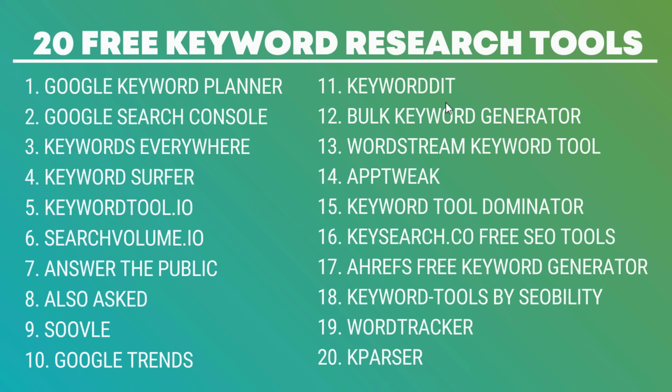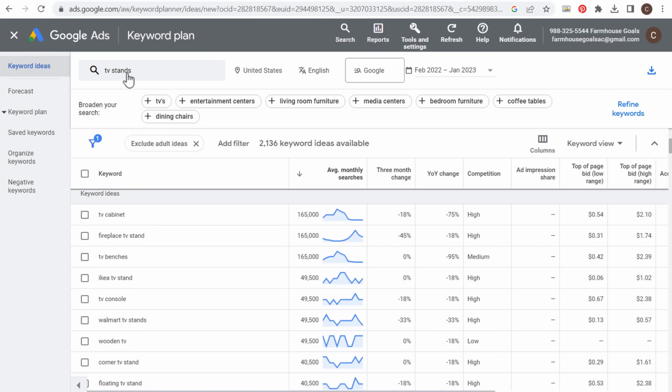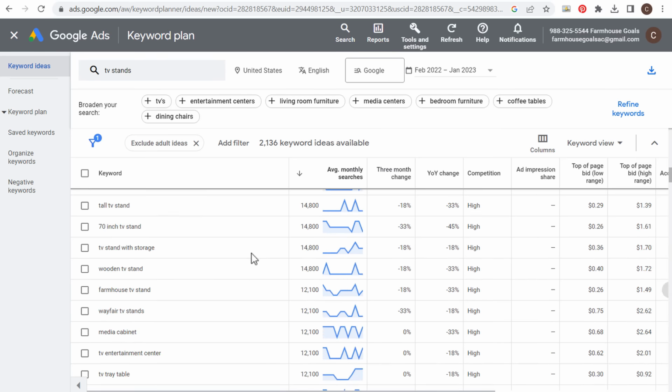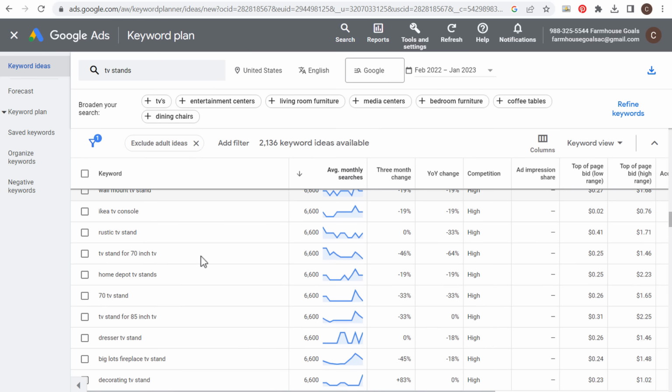Now, two different main types of keywords. Short tail keywords are going to be much more popular, terms that are generally 1 to 2 words, very popular, but not overly specific. So for example, area rugs and running would be short tail keywords. The example I just gave you up here, TV stands, would be considered a short tail keyword. Now, as we scroll down here and you start seeing some of these longer keywords like wall mount TV stand, TV stands for 70-inch TV, these would be considered long tail keywords.